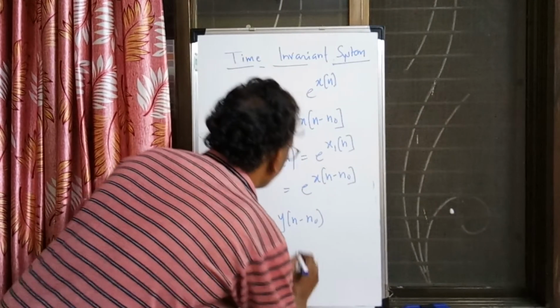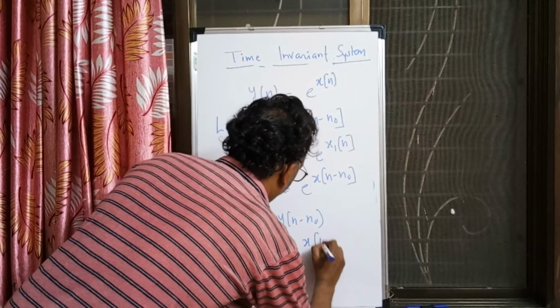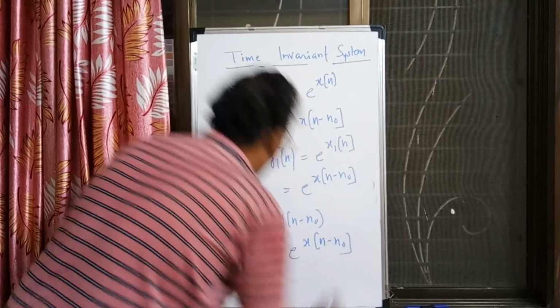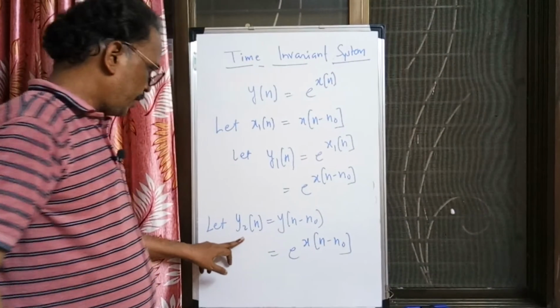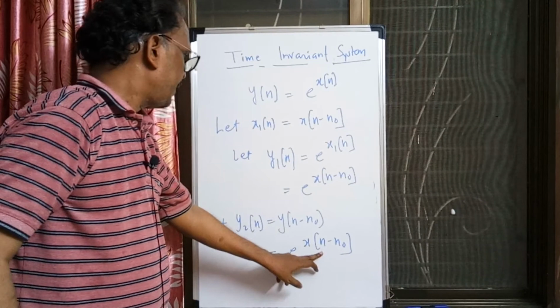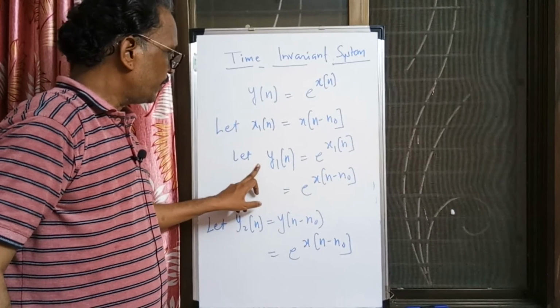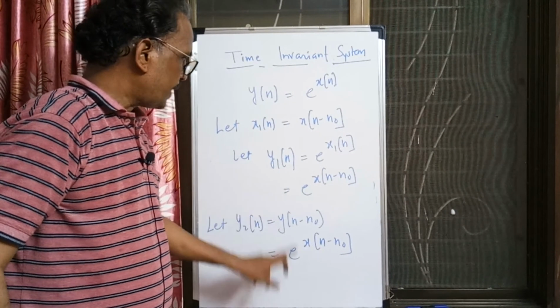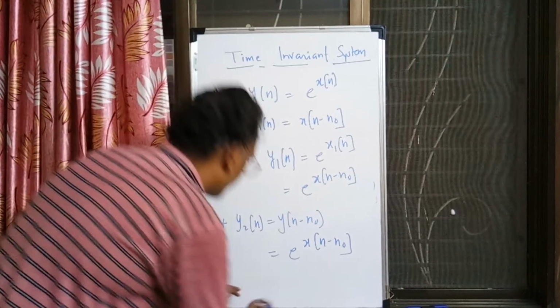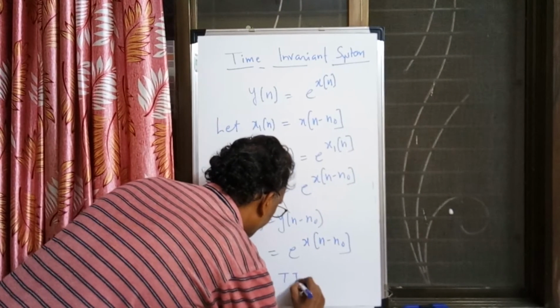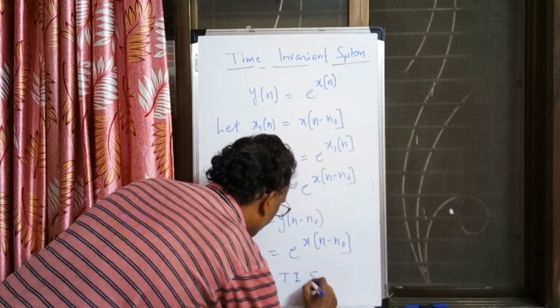Here naturally you get e to the power x[n minus n naught]. If you observe, the delayed output y2[n] is this, and the response of the system to the delayed input is this. Both are the same. So the system is time invariant, it is a TI system.